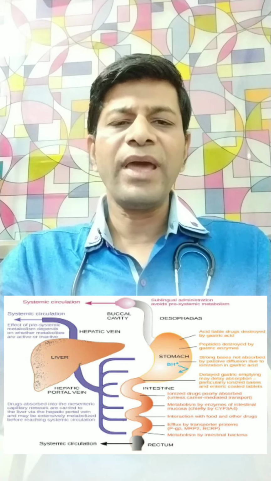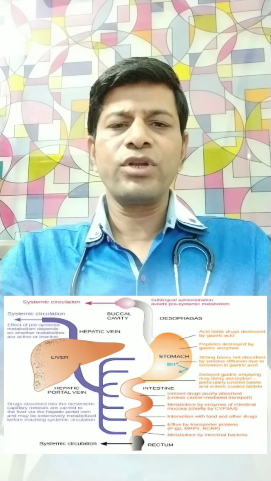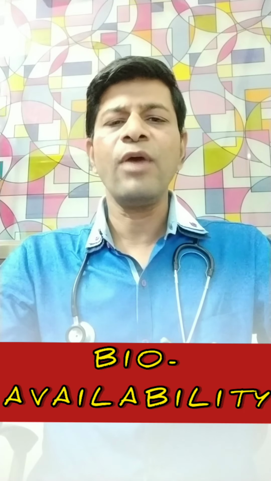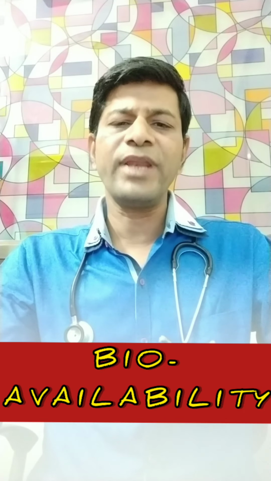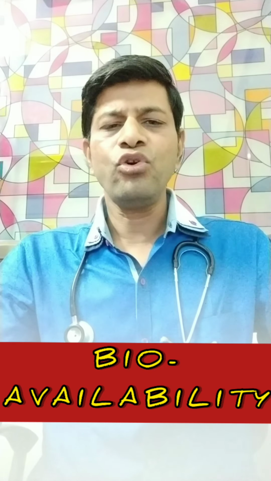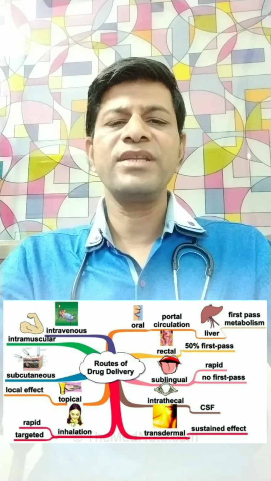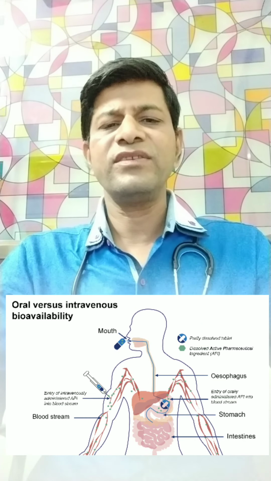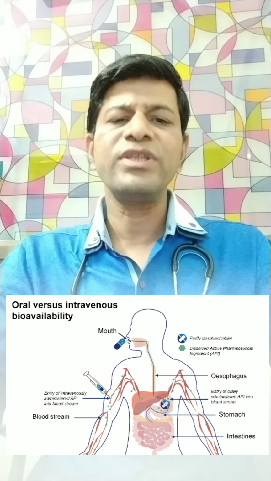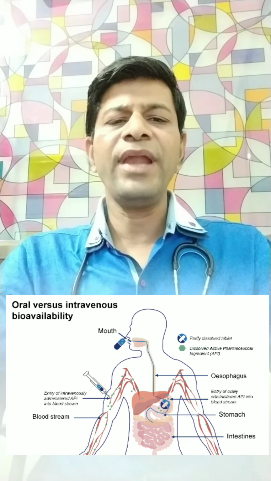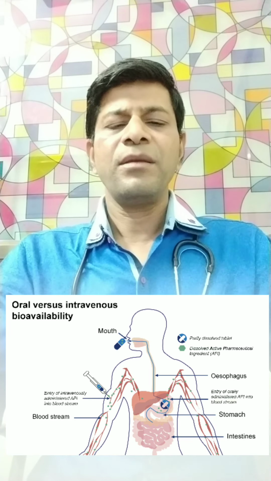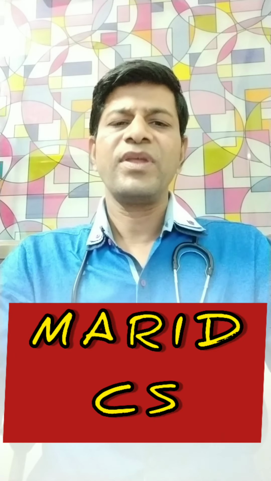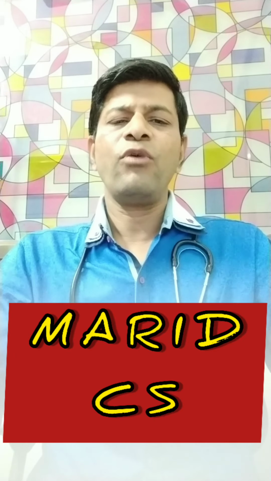So for the parenteral route, the bioavailability is 100%, but for the enteral route, the bioavailability is never 100%. This is always to be remembered. So now this is all the routes. Now let us discuss what happens when we take the medicine inside the body, what effect it makes. For that I have made a mnemonic, that is MARIDCS, meaning whenever we take a drug, what effect it makes.